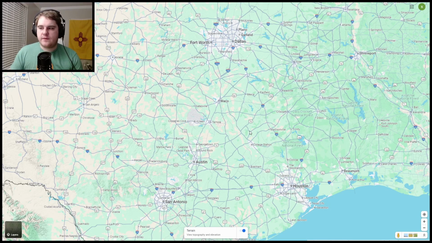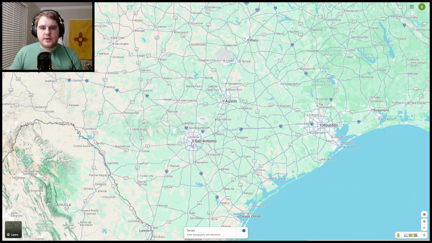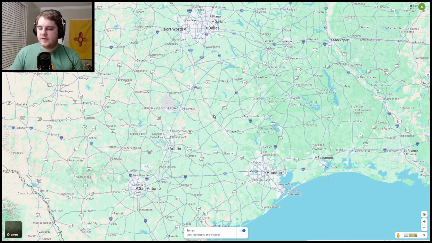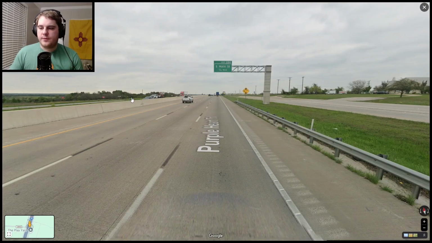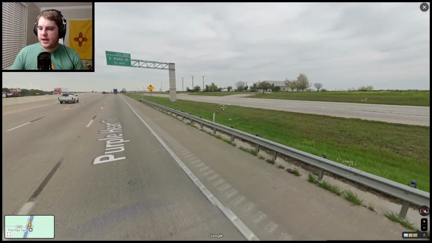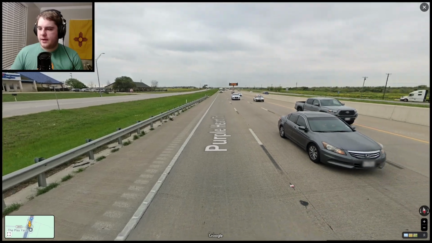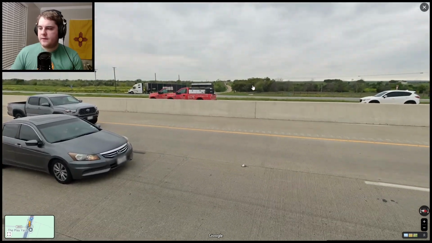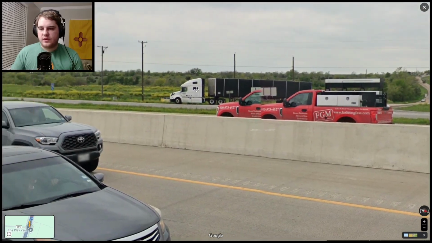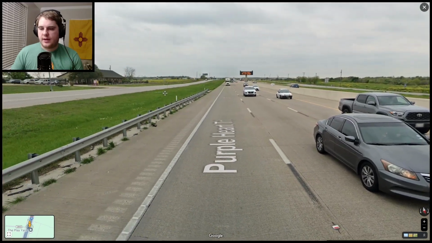So I-35 connects Dallas and Fort Worth via I-35 East and West, down through Waco, down through Austin, and to San Antonio. While a lot of the population of the state does live in Houston, which is in the southeastern part of the state, a lot of the population also lives in these four major cities. So, the I-35 corridor consists of I-35, which is the main highway here. But other than that, the features are generally flat, not a lot of mountains or hills, kind of the same foliage that we were seeing in the hill country, but it is a lot less dry.